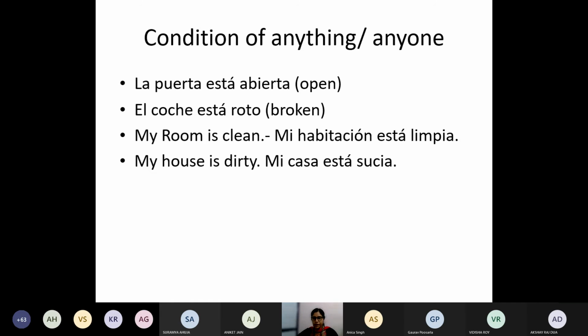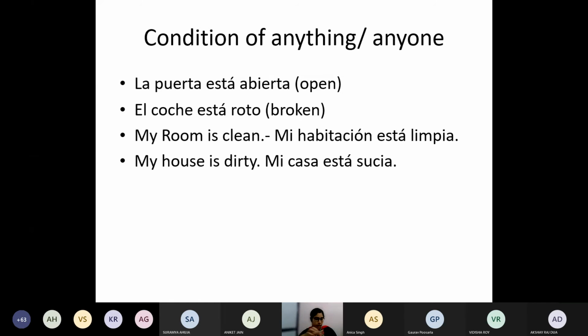Condition of anything or anyone. Okay, this is important. Condition, like my house is dirty, that's a condition of my room. My car is broken, my room is clean, that is also a condition. But my room is green, that is a different thing. My door is open, something open, close, clean, dirty, broken, all these things are your condition.